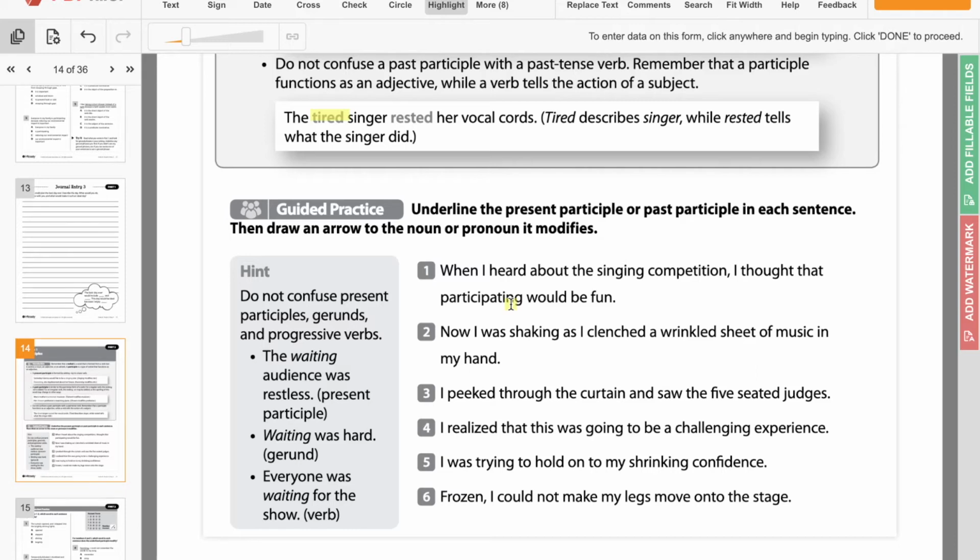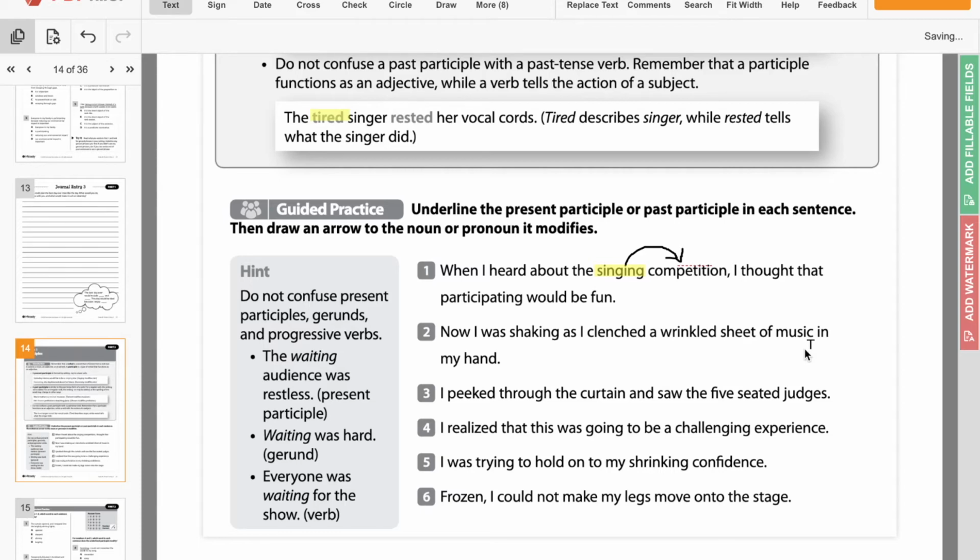Now, how do we figure out what it's modifying? Well, we have to ask what singing is describing. So let's look before it. Well, is singing describing the? No. How about competition? What type of competition? A singing competition. Okay? So singing is talking about what type of competition, so it is modifying the word competition.